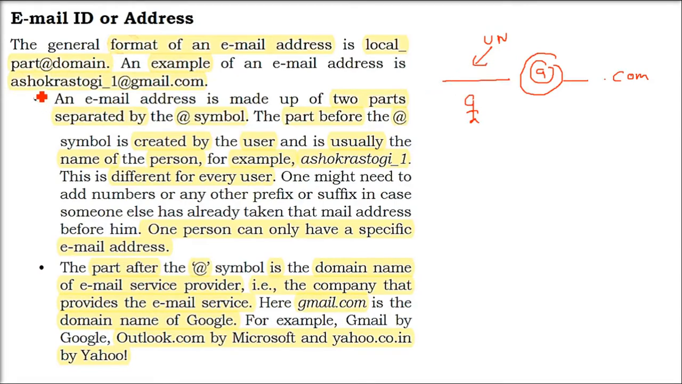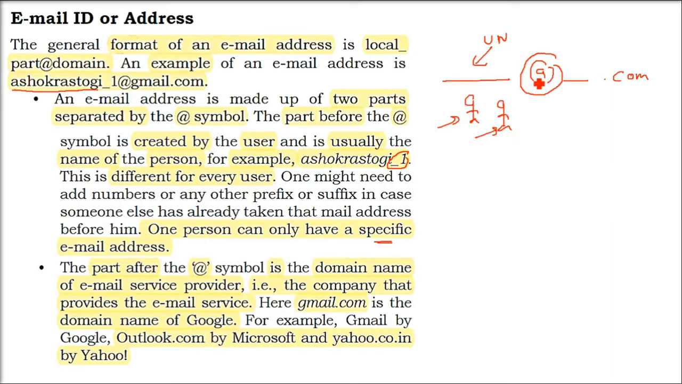When you are making an email ID, you will see that the username has to be unique, because it might be taken by someone else. For example, Ashok Rastogi _1 @gmail.com. He might not have been able to get Ashok Rastogi, so Gmail suggested he put _1. That is how two people cannot have the same ID. A person can have multiple IDs, but two persons cannot have a single ID.